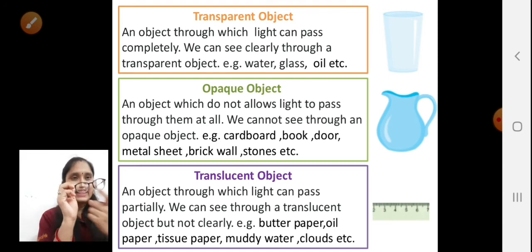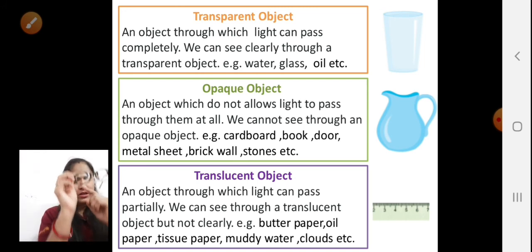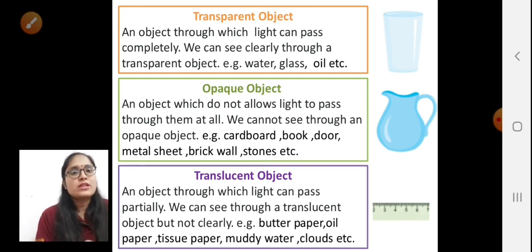For example, this glass allows the light to pass through. If my eyes are here and I am seeing through this glass, I am able to see the object which is kept here easily. But if I talk about the opaque object, what is an opaque object? Opaque objects are the objects which do not allow the light to pass through them.